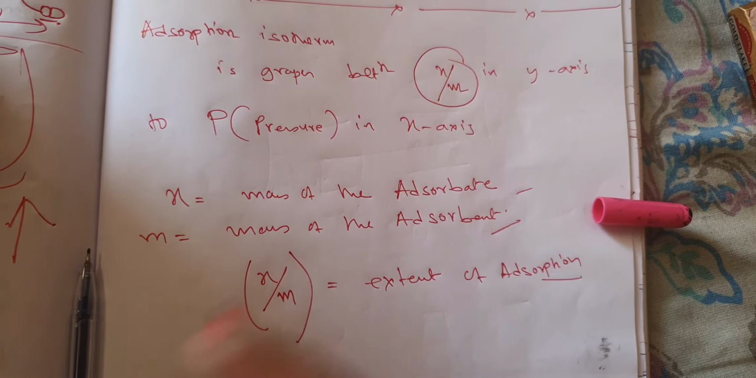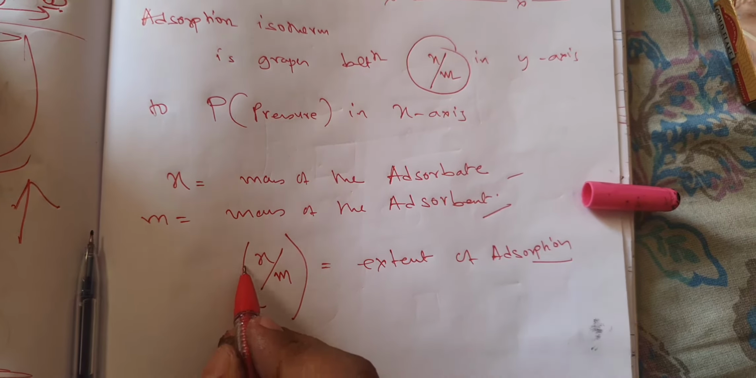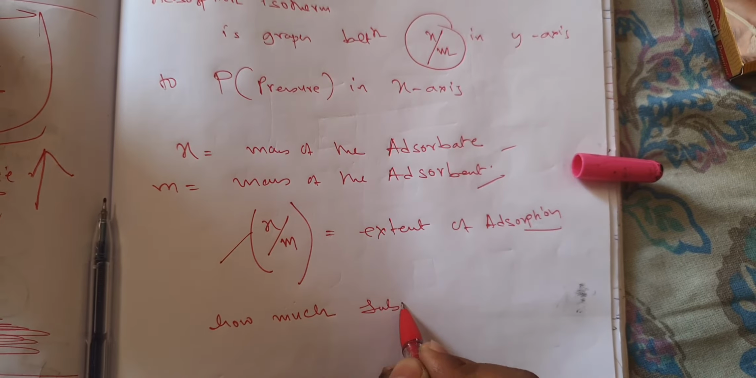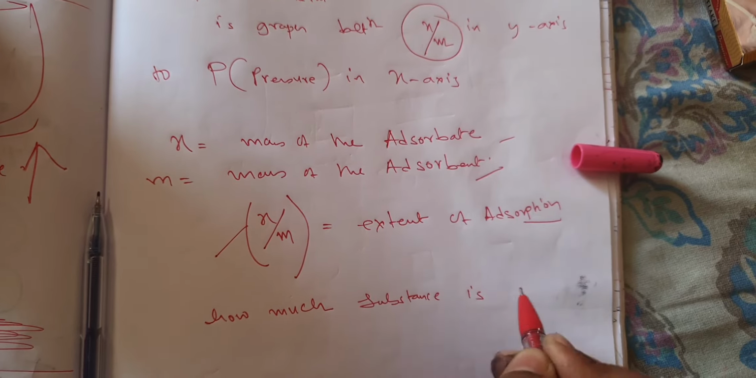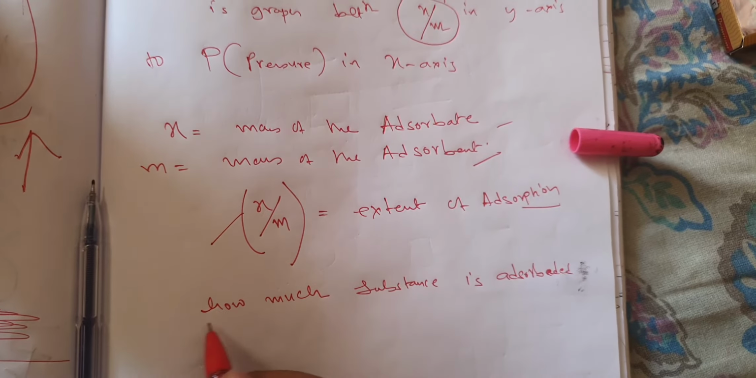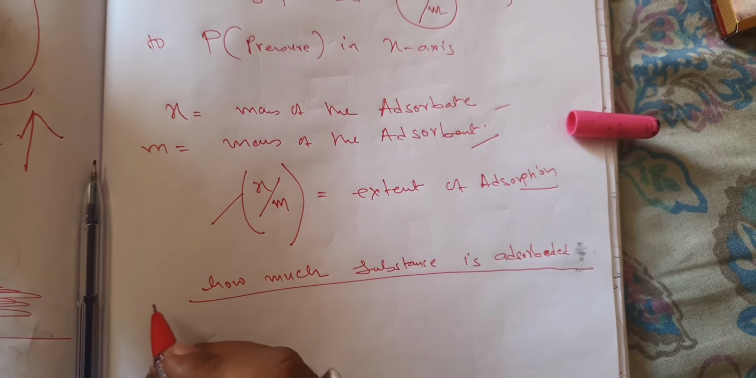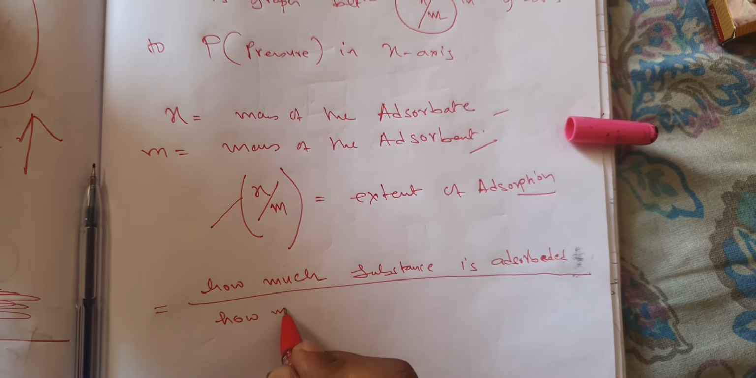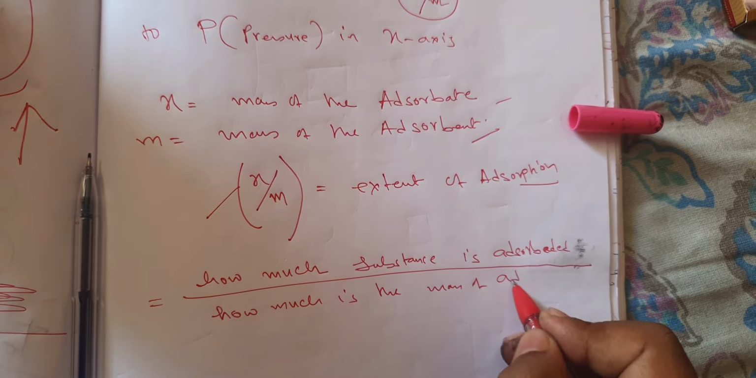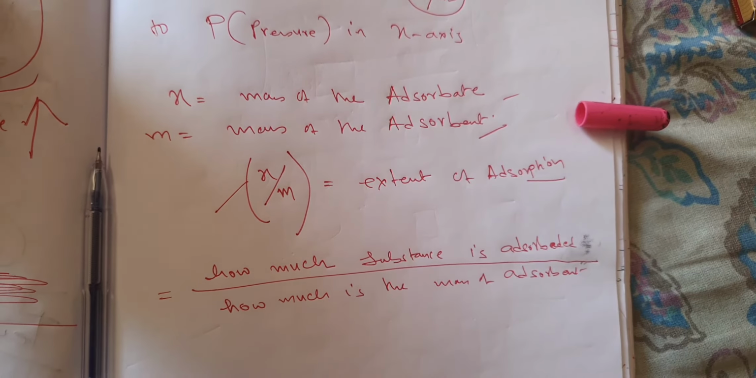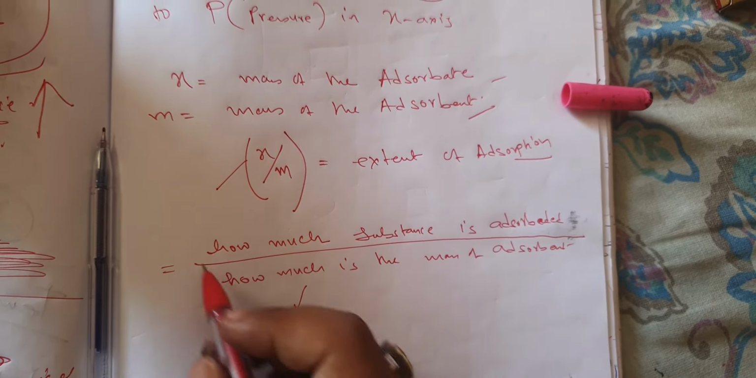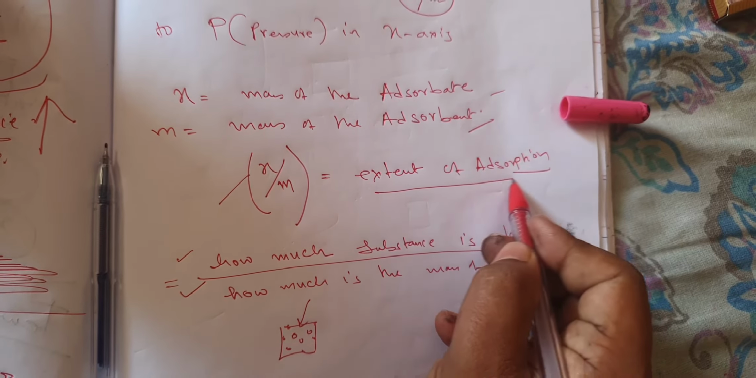Now it is pretty obvious, because what does x by m symbolize? How much substance is adsorbed, measured in mass, divided by how much is the mass of adsorbent. So upon a particular mass of the adsorbent, how much substance is adsorbed on its surface, this upon that is actually the extent of adsorption.